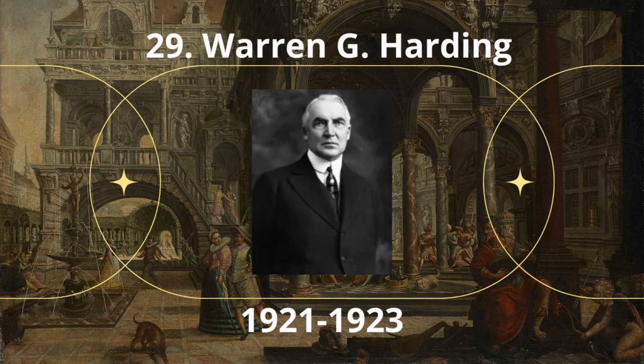Number 29. Warren Gamaliel Harding. Warren Gamaliel Harding was the 29th President of the United States, serving from 1921 until his death in 1923. A member of the Republican Party, he was one of the most popular sitting U.S. presidents while in office.